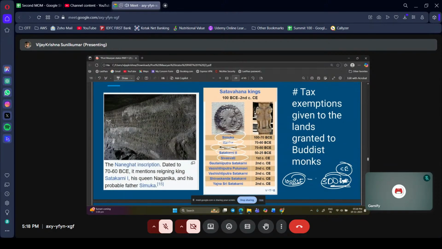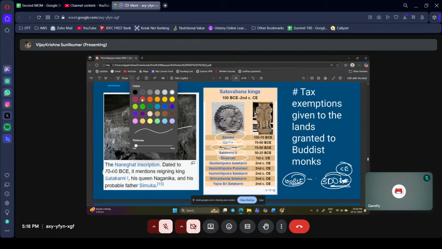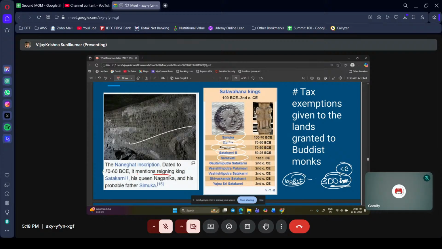The Naneghat inscription is dated to the 1st century BC. It mentions the reigning king Satakarni 1. This was commissioned, or built, by his queen Nayanika. You don't have to remember it, just remember that Satakarni 1 was there and his inscription was in Naneghat.